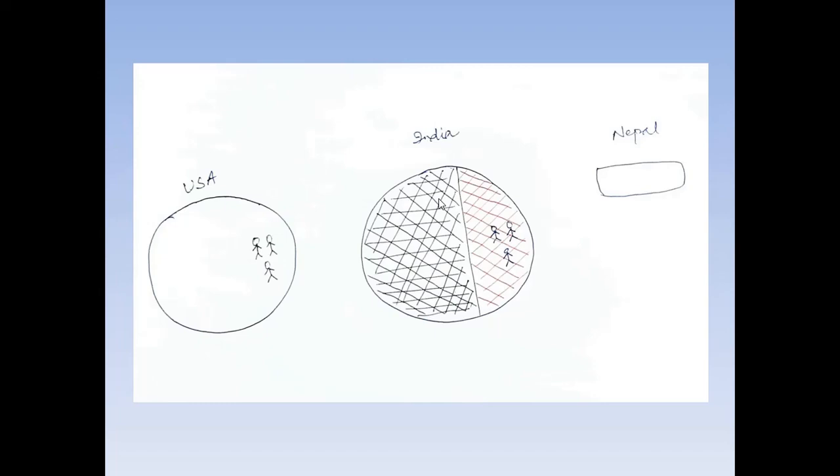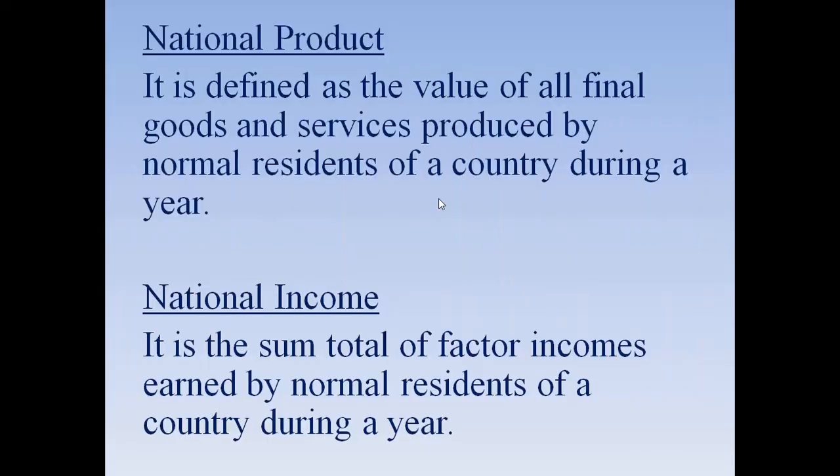People from Nepal, Bhutan, Bangladesh, they come and work here. So just to correct this phenomenon, we have to refer to national product and national income,